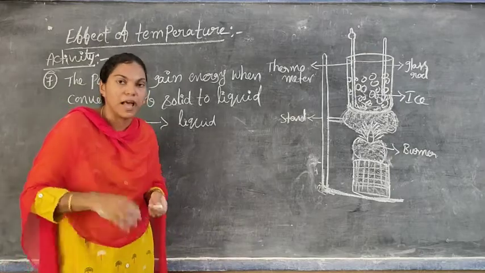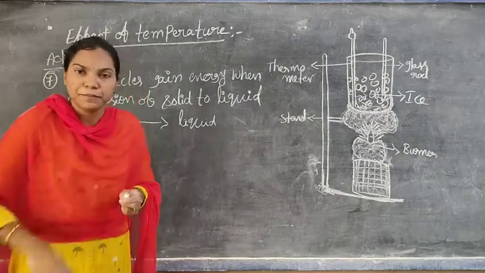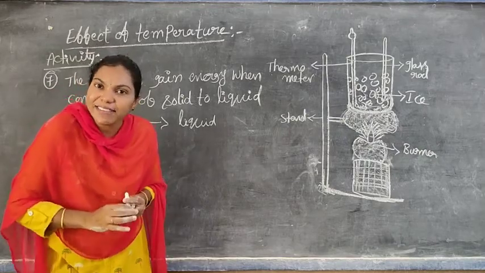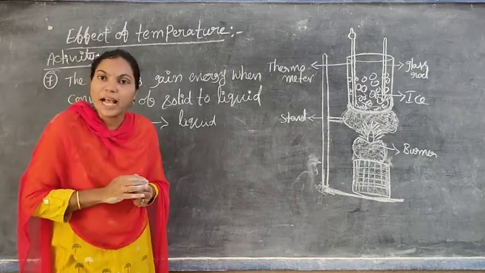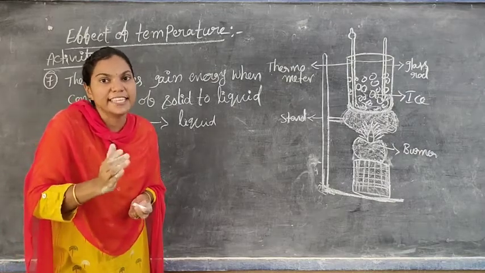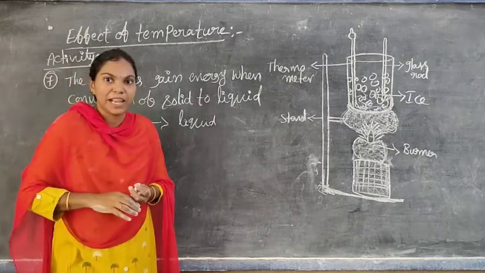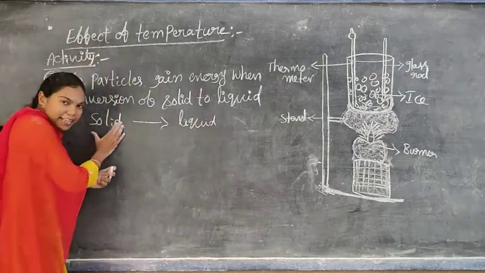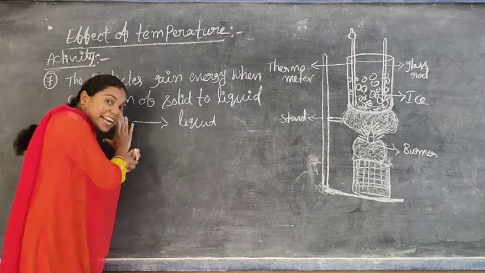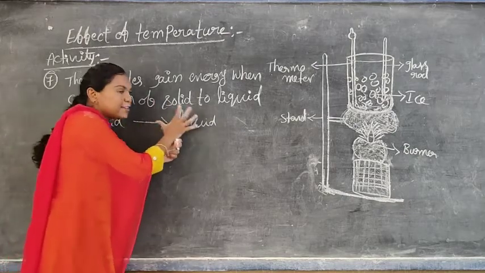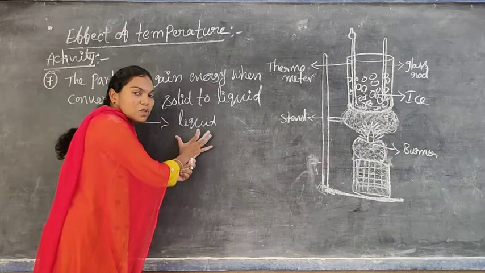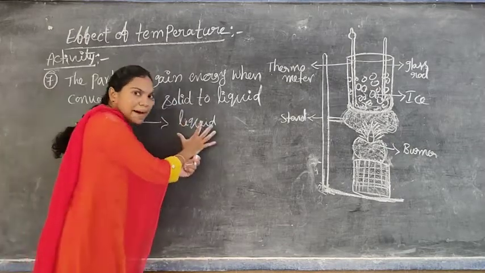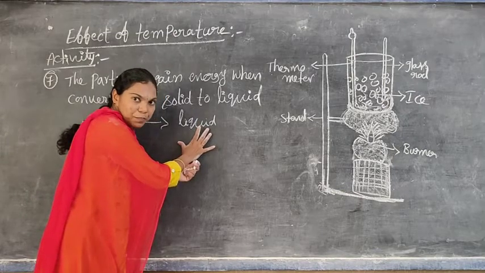They asked one question. Again I repeated the question. Why? The particles in the solid state have lower energy compared to the particles in the liquid state at the same temperature. At the same temperature, because the particles in the solid state gain additional energy and are converted into liquid water. So that's why the particles in the solid state have lower energy compared to the particles in the liquid state of water. Do you understand?